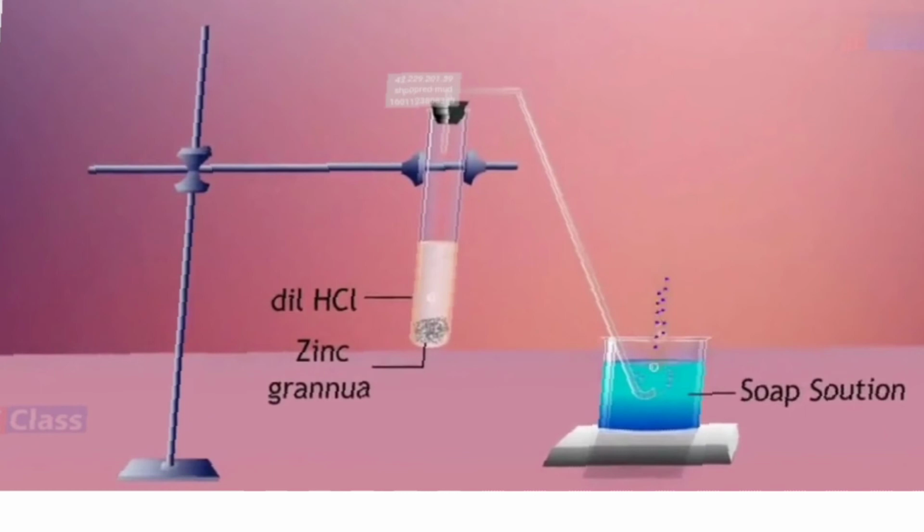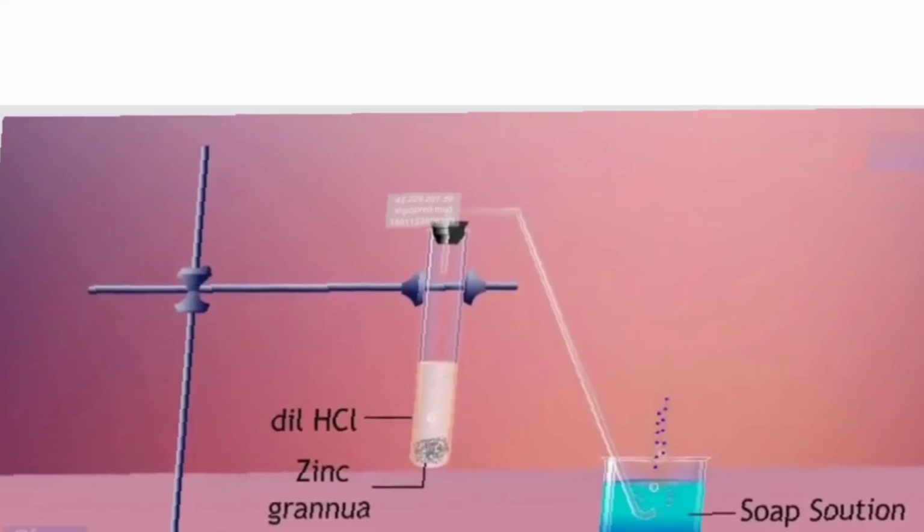Okay, I'll just tell you the entire experiment. You're going to take in a test tube the zinc granules. They are grayish in color. Your ninth standard science teacher might have shown you this. The pop sound of hydrogen is also audible clearly. So zinc granules you are going to keep, and then you are going to add acid into it.